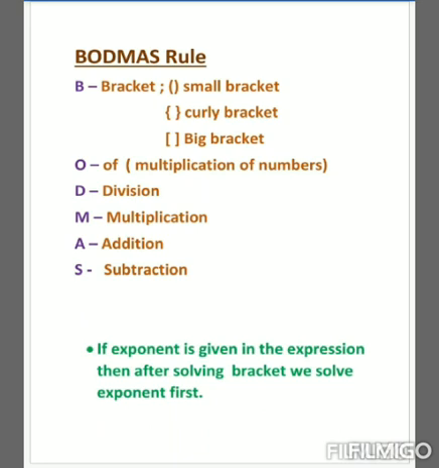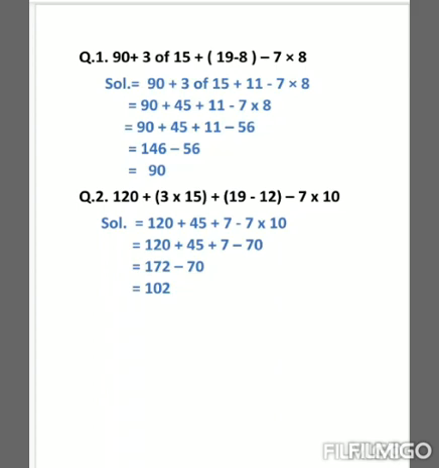So this is how we follow the BODMAS rule. Now let's solve some questions related to BODMAS. See the first question: 90 plus 3 of 15 plus small bracket 19 minus 8 small bracket close minus 7 multiplied by 8. So according to the BODMAS rule, what will we solve first? We will solve the bracket first.